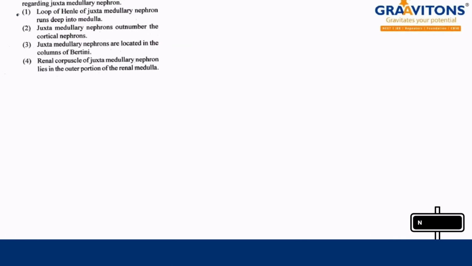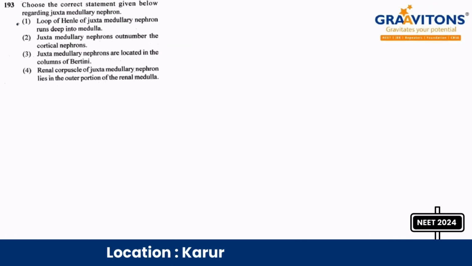Right, next question 193. Choose a correct statement given below regarding juxtamedullary nephrons. Here in juxtamedullary nephrons, loop of Henle will run deep into the medulla. Yes, correct. The other statements are wrong.